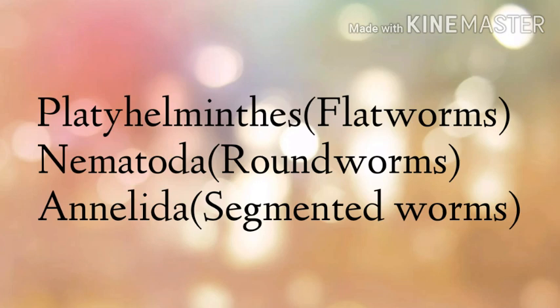Nematoda or roundworms have a long, thin and cylindrical, unsegmented body. They also live mostly as parasites inside the other organisms. Examples of nematoda or roundworms are ascaris and hookworms.